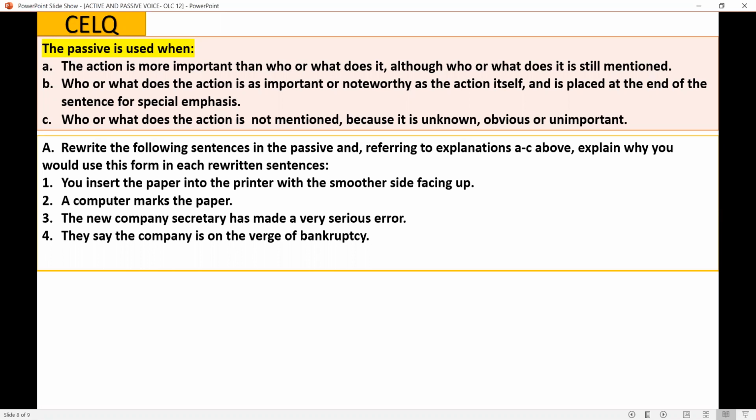Then another context. Who or what does the action is not mentioned at all because it is unknown, obvious, or unimportant. It's not important. All right.